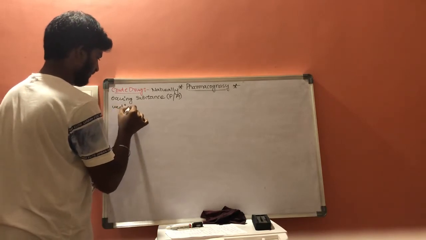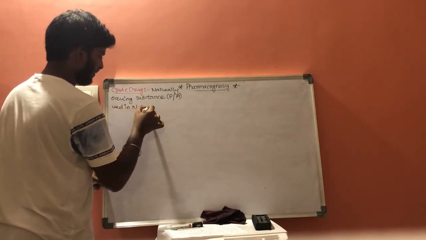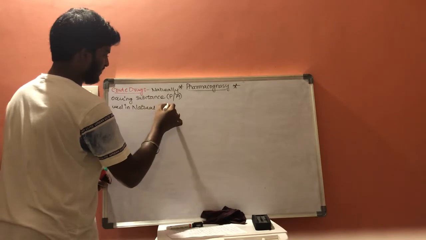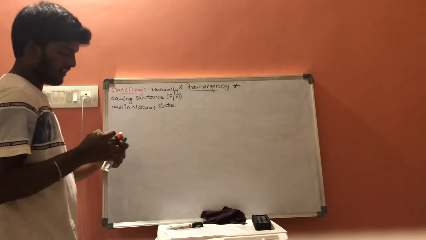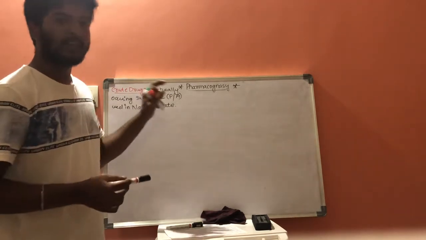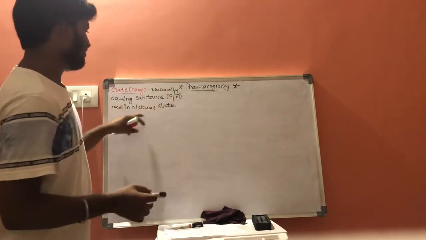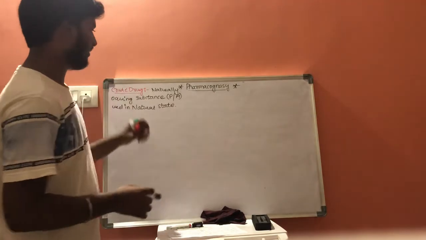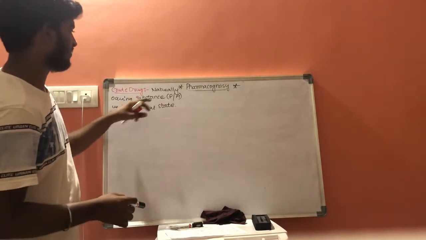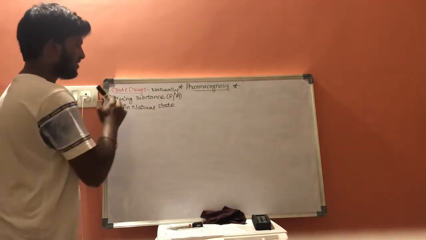Crude drug is the drug which is a naturally occurring substance either from plants or animals and which is used in its natural state, without any further processing. This is crude drug.